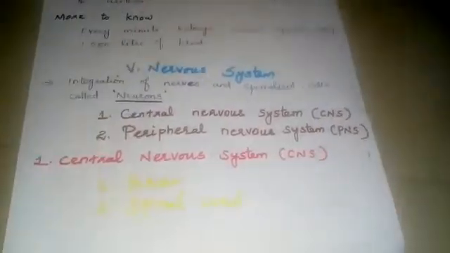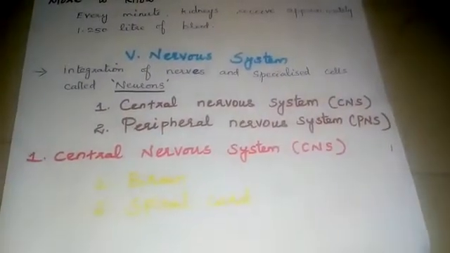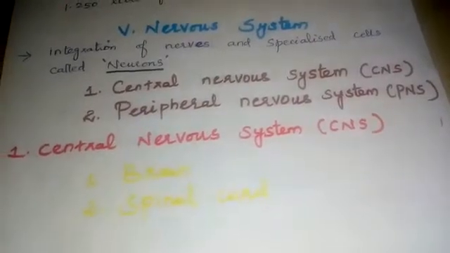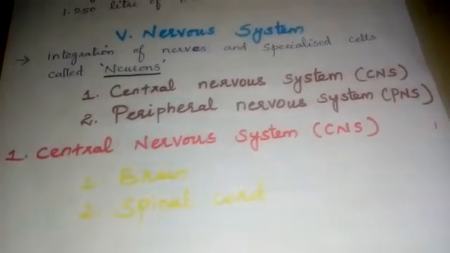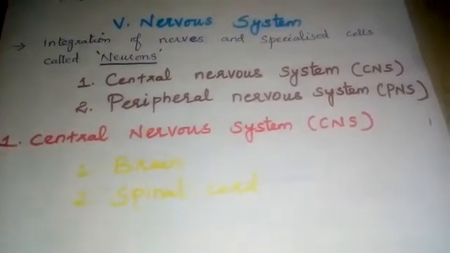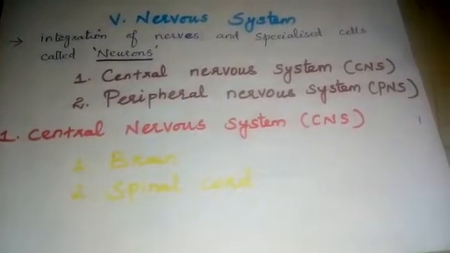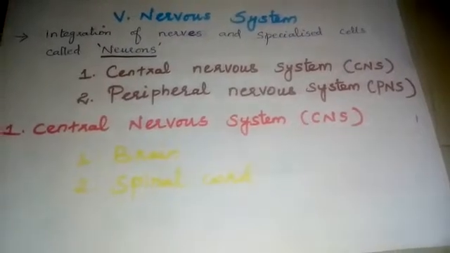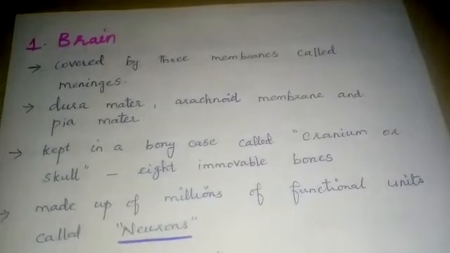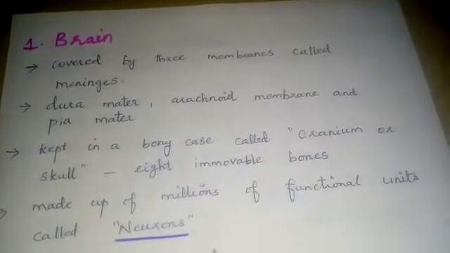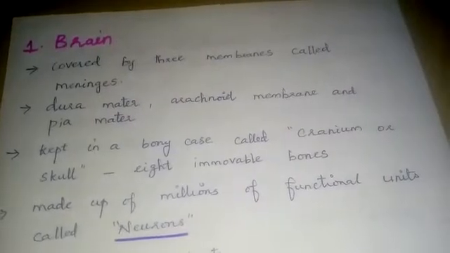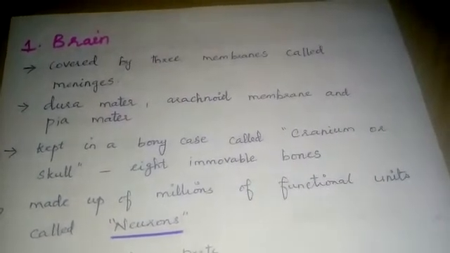First we are going to see about the central nervous system, CNS. Central nervous system consists of the brain, the spinal cord and the nerves. It consists of two parts, that is brain and spinal cord. Let us see one by one briefly now. First we are going to see about our brain, the human brain. For what purposes are we using our human brain?